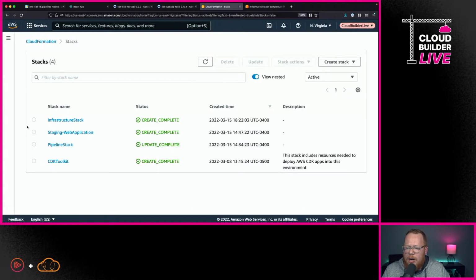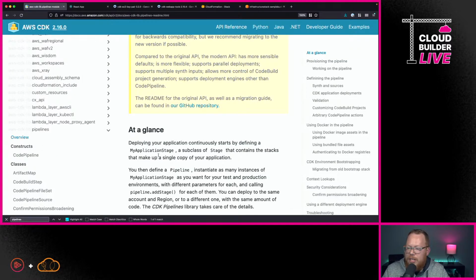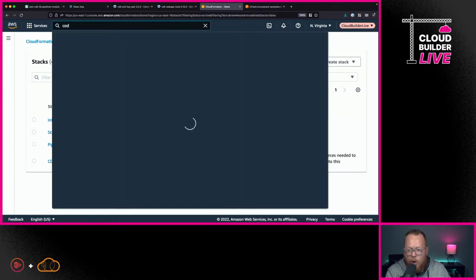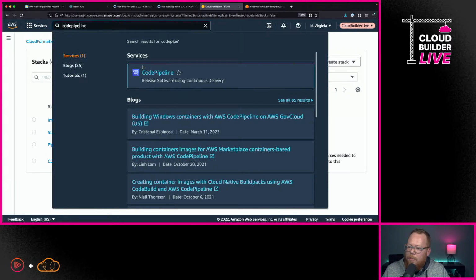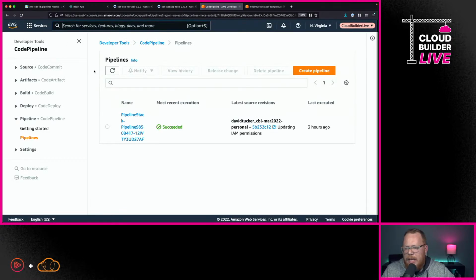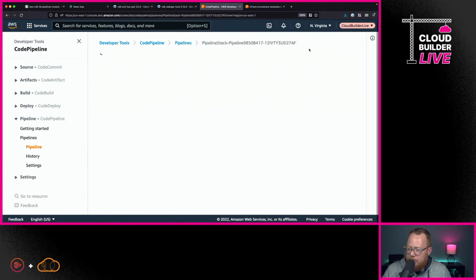So here I created a pipeline stack. And again, within the documentation, it's going to guide you through how you actually do that. But I want to show you what that looks like. So here, I'm going to go under CodePipeline. Now, this is a part of the developer services for the CDK. I'm sorry, for AWS in general. And CodePipeline here enables us to configure these continuous delivery pipelines for our application.